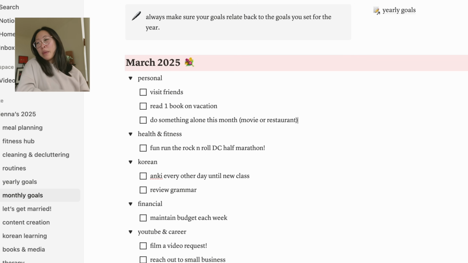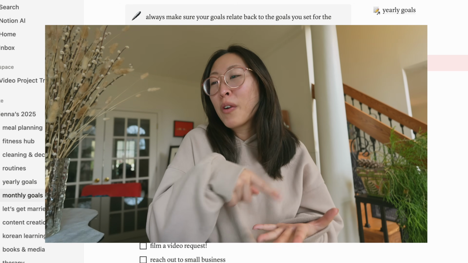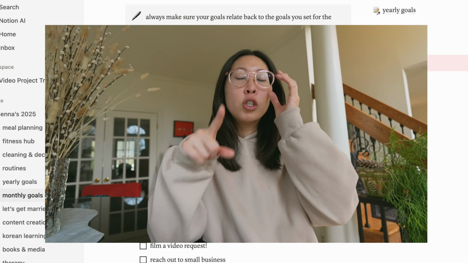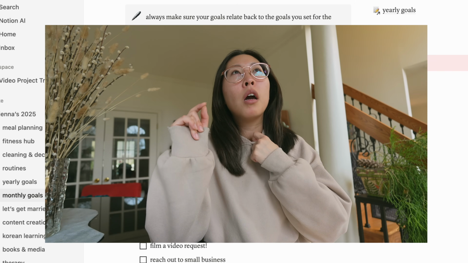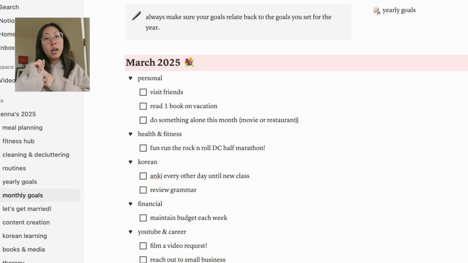I feel like I don't need to expand on them this month because it's probably pretty redundant considering these are all relating back to my yearly goals. But overall, I just want to visit my friends this month. I do have some time with Thomas being in an away rotation in Baltimore that I think I'm going to try to spend a week in New York/Philly to visit my friends. Read one book on vacation. I definitely will be doing that. I'm so looking forward to vacation.